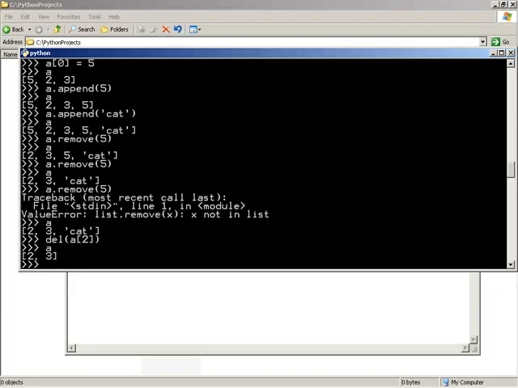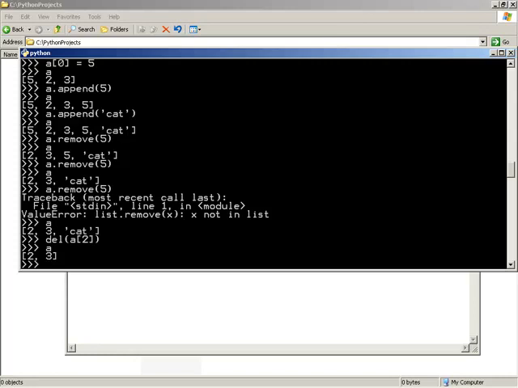without having to worry about anything. In this case, we don't have to worry about what the object's type is, where it's at. We just have to make sure that it is within bounds, meaning we don't reference an index that is outside of the list. Another reason to show this is if you are familiar with other programming languages, very often you might have something that is a remove at functionality, so a remove function that takes in an index instead of an actual element. And by using deletion with an index, you can get that same style of functionality, the idea of deleting elements by index instead of by value.